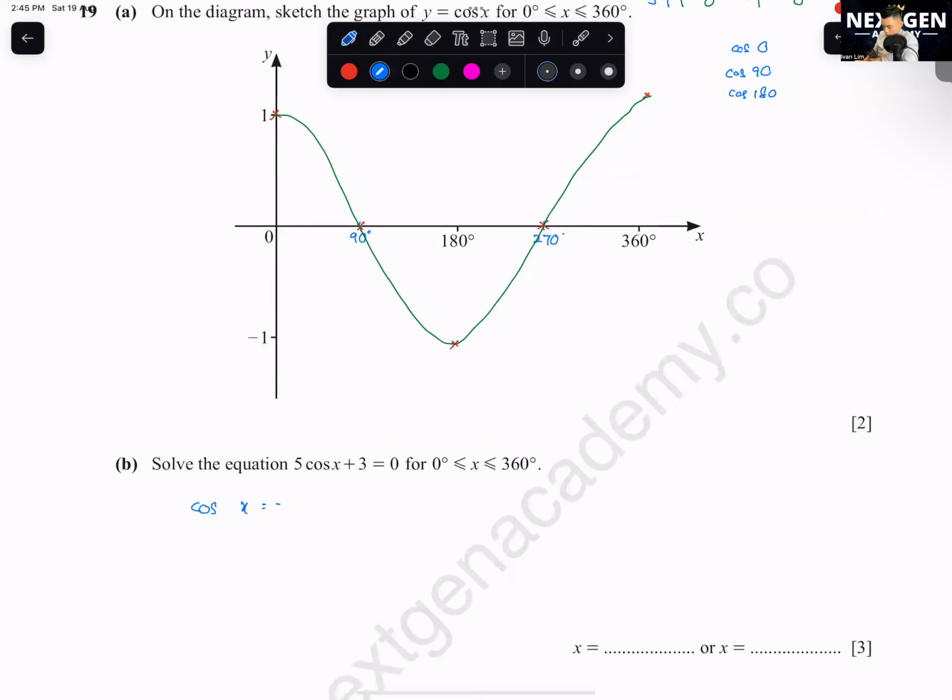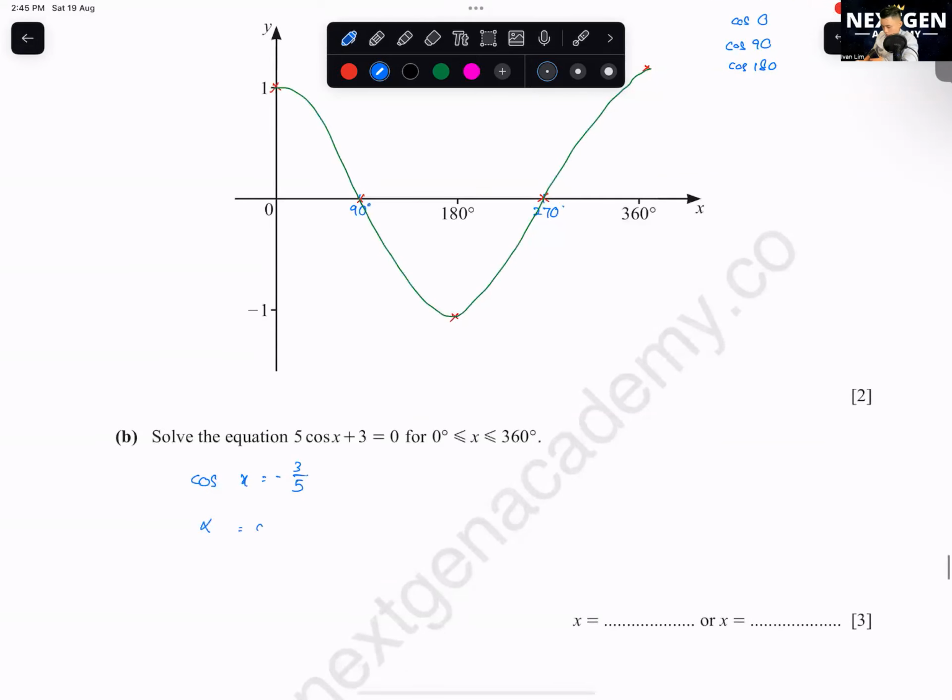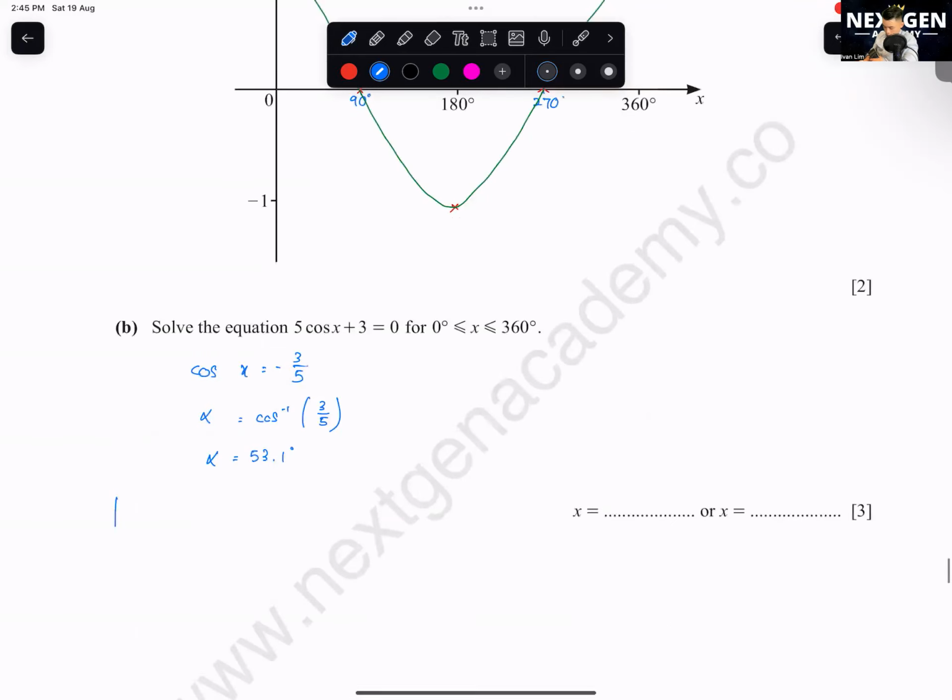Cos x equals to negative 3 over 5. The first one is we are going to find the base angle. Okay, you are going to ignore the negative symbol first. So you get 3 over 5, shift cos 3 over 5. Your base angle you get is 53.1 degrees. Okay, then what we are going to do is put it in the ASTC quadrant.